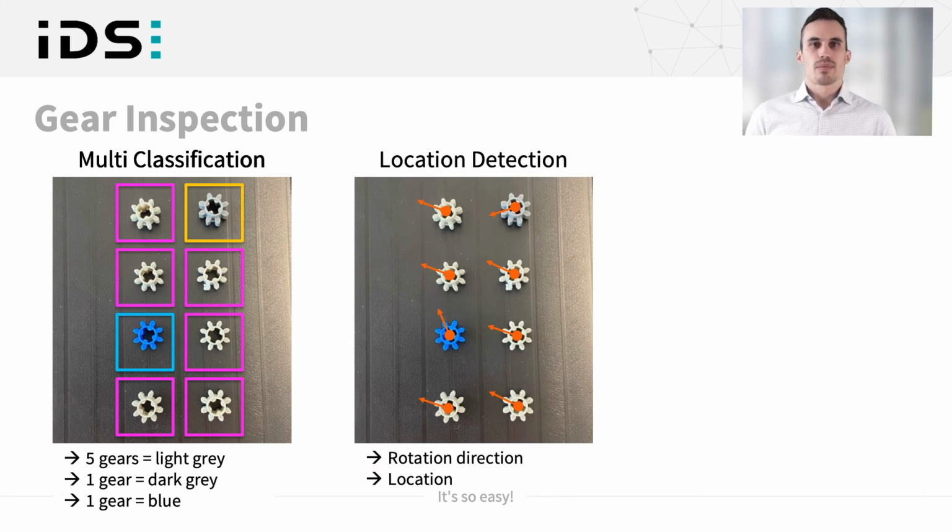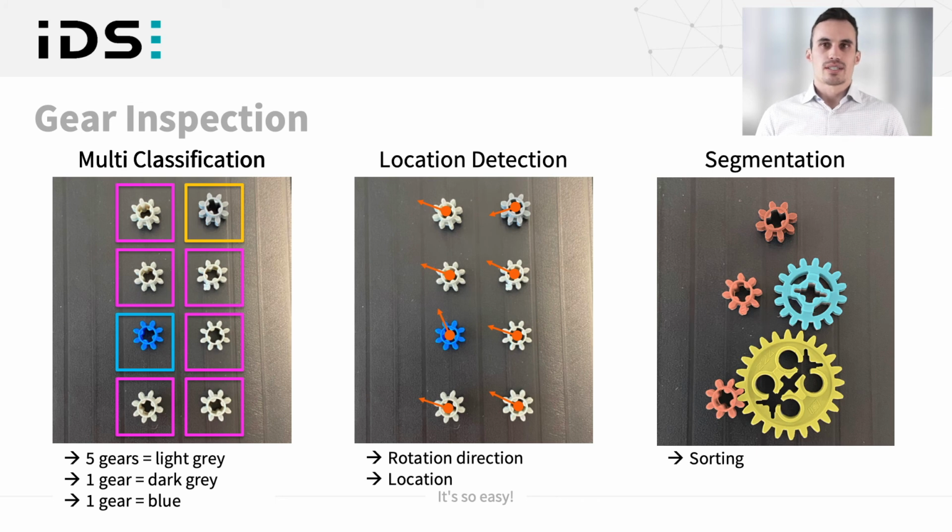So in this example, we have a location detection where we can also tell the rotation of the objects. So this can be used for automated assembling with robots. When you have the plus-shaped shaft and want to stick it in, you would need to know the rotation of the gear.